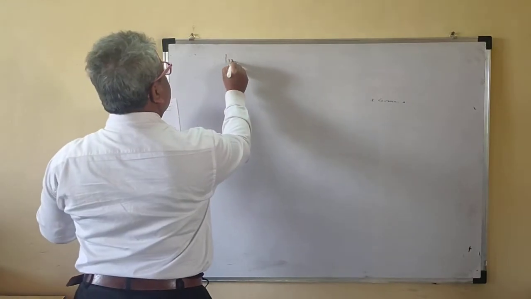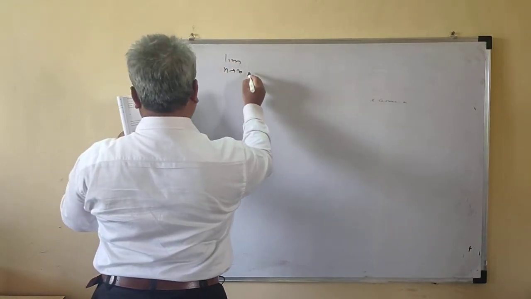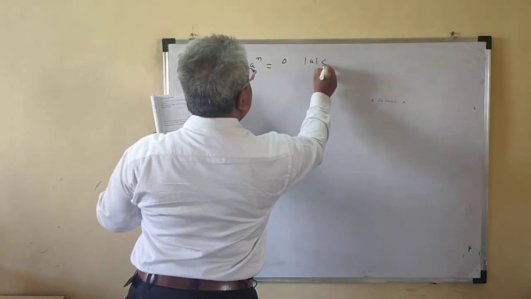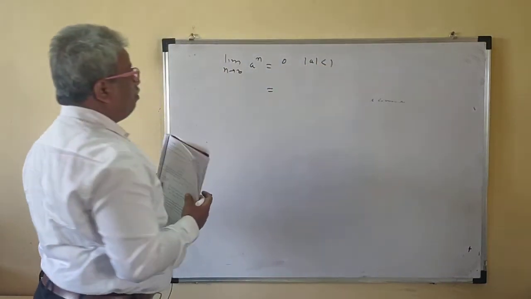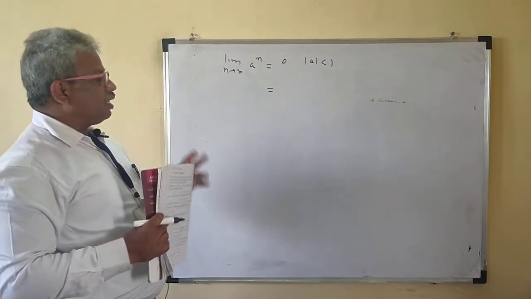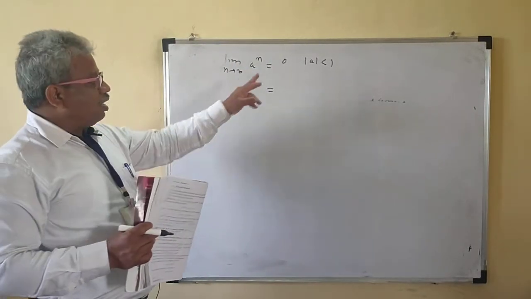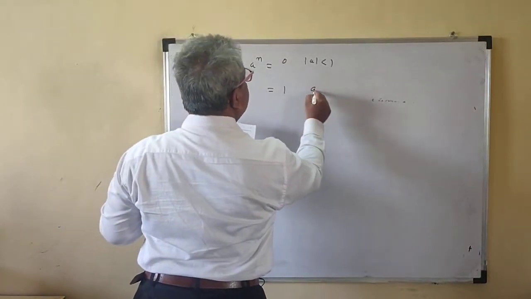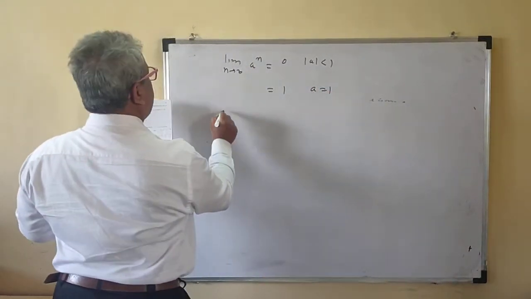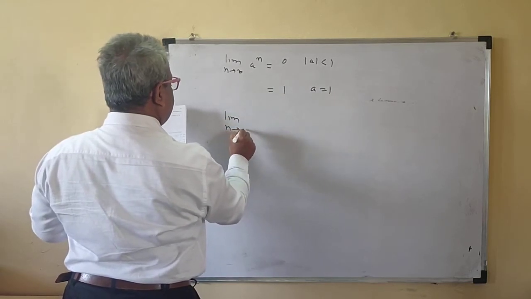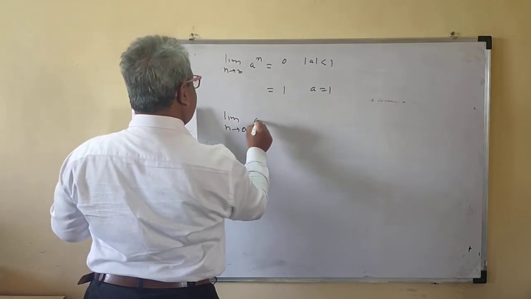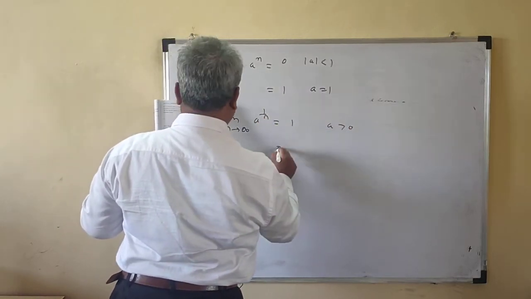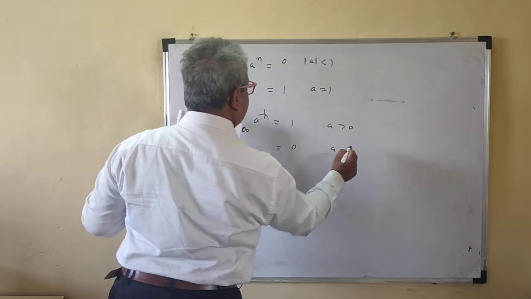This is very important there. Limit n tends to infinity, a^n is equal to 0 if mod a is less than 1. That means minus half to the power n is also allowed, 1/2 we have seen. So mod a strictly less than 1. And it is 1 if a is equal to 1. Also, limit n tends to infinity a to the power 1 by n is equal to 1 if a is greater than 0, and is equal to 0 if a is equal to 0.